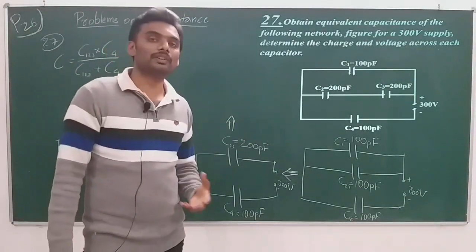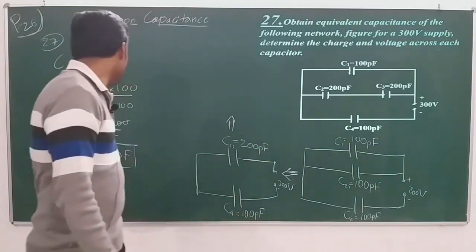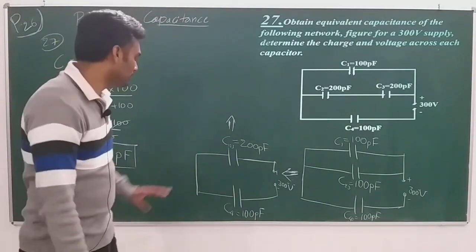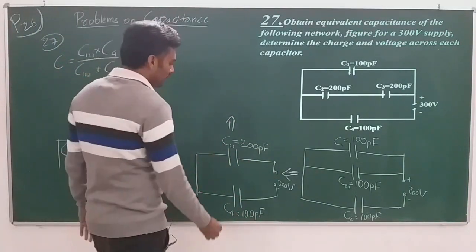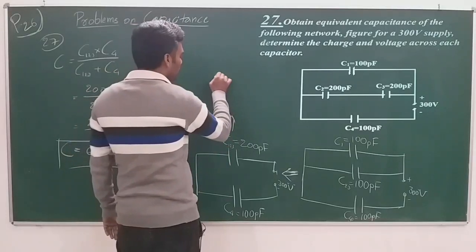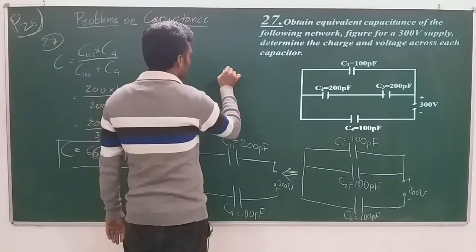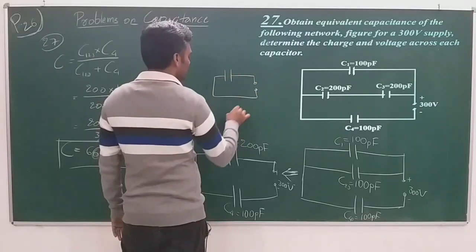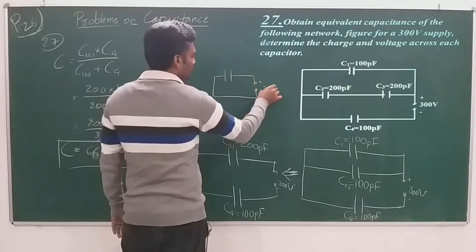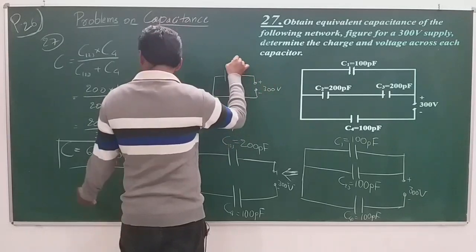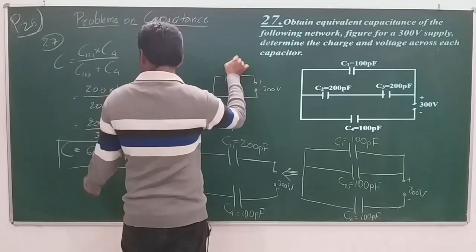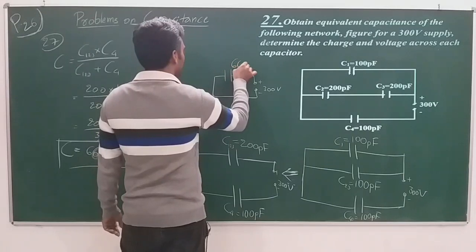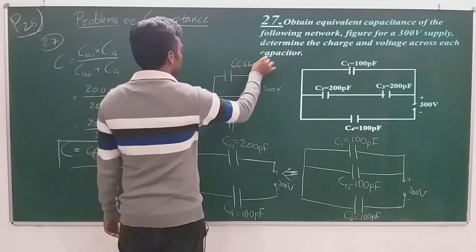If they ask you to find the effective capacitance, this is where you should stop. So we have successfully reduced the circuit. Finally, we have a single capacitor connected to the battery. This is the final reduced one, 66.66 picofarad.